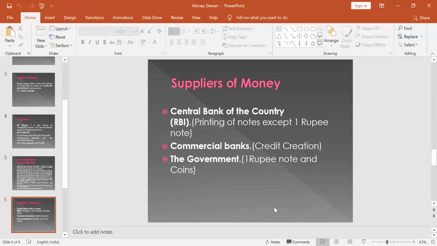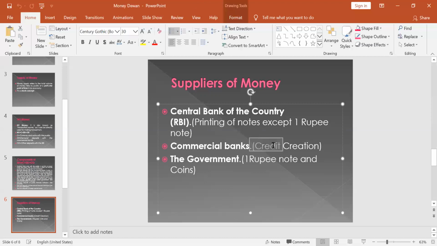Okay, so the 1 rupee note is always considered an asset to the government of India. But the rest of the currencies circulated into the economy, all of them are the liabilities of the central bank or the government. Got it? Commercial banks create the credit. We have already discussed all these things in detail by the money multiplier. And the government is responsible for publishing the 1 rupee note and the coins.